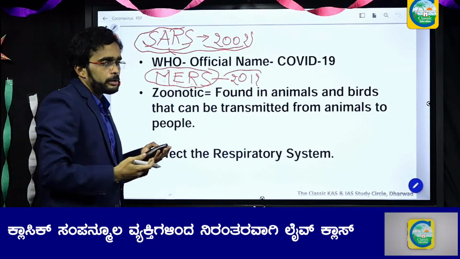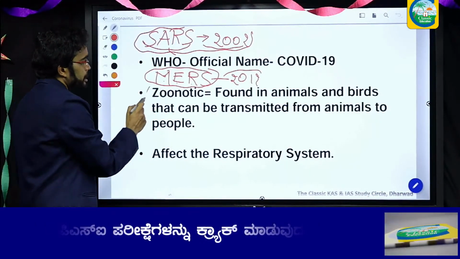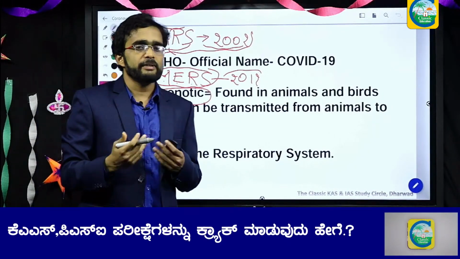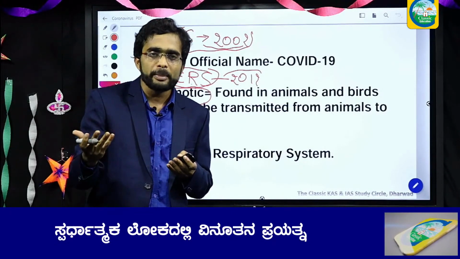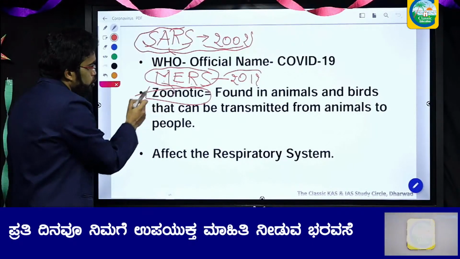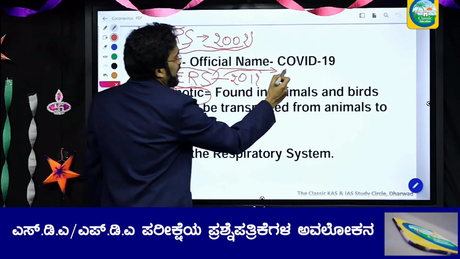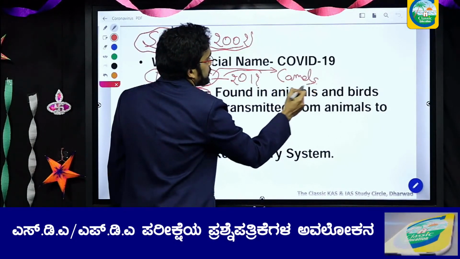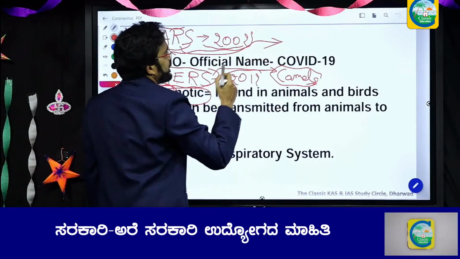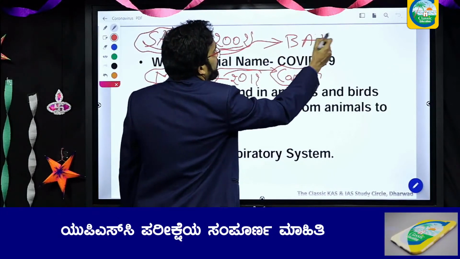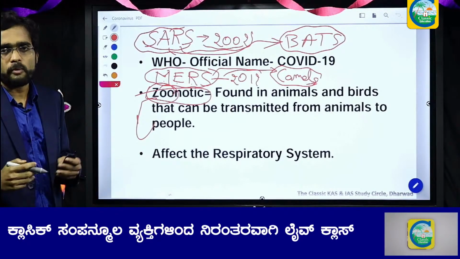Coronavirus, as you know, is a zoonotic disease. Now what is a zoonotic disease? Zoonotic in the sense that these viruses reside in animals and birds, and the virus spreads to human beings from animals. That is the reason for the name, zoo, as in from animals. MERS was residing in camels, in the Middle East, and spread to human beings from camels, and SARS spread to human beings allegedly from bats. So there were other coronaviruses earlier also.